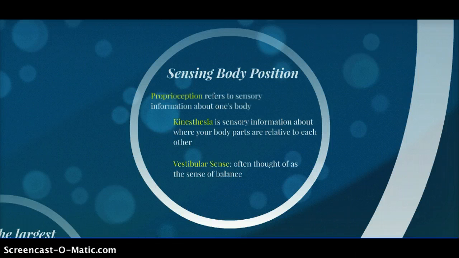Sensing body position. Proprioception refers to sensory information about one's body, as opposed to sensory information about the external environment. Kinesthesia is sensory information about where your body parts are relative to each other. And vestibular sense is often thought of as our sense of balance.